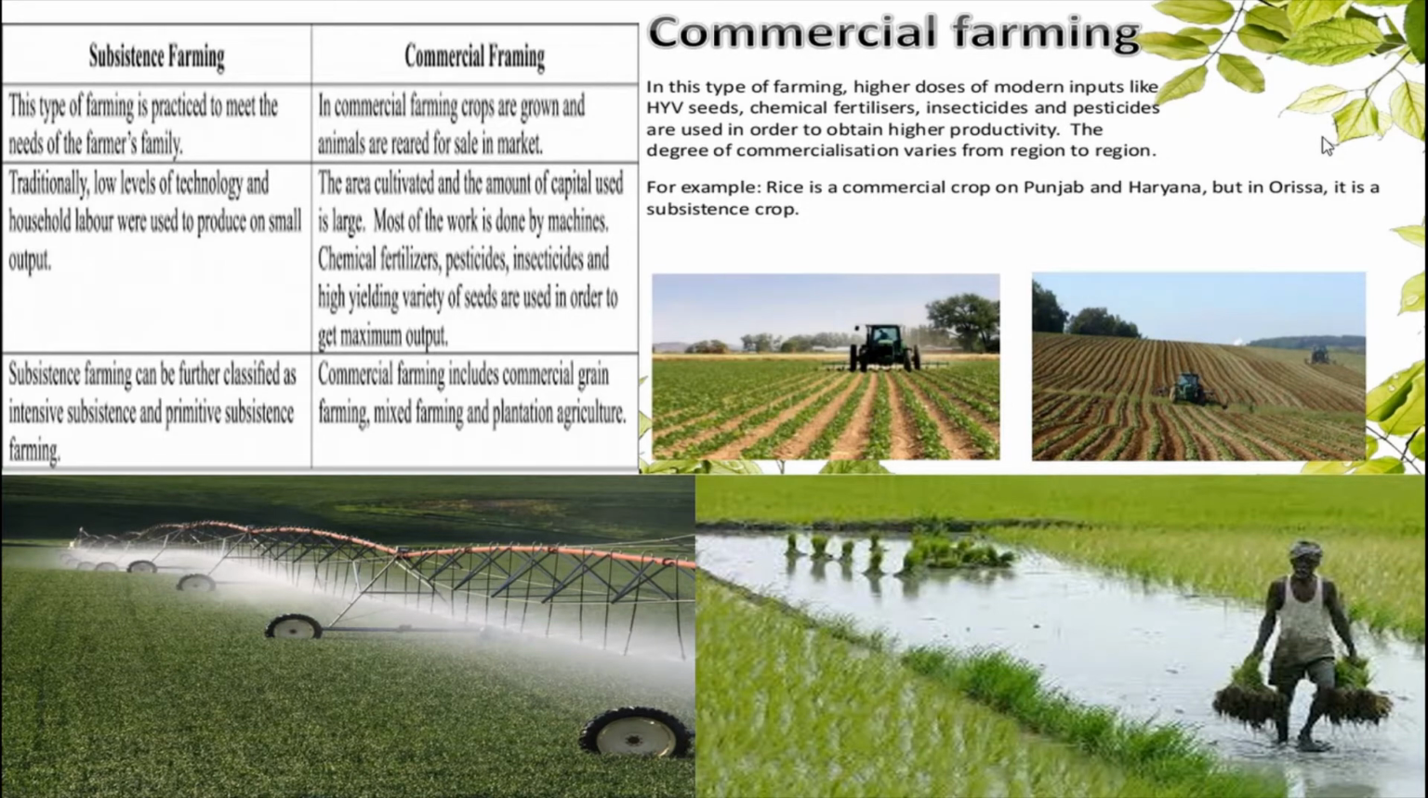In fact, I want to recollect the points about subsistence farming. This type of farming practiced meets the needs of the farmer's family. Yes, because they want to fulfill their needs. For that purpose, this cultivation is practiced by the farmers. And traditionally, low levels of technology and household labor are used in that, isn't it? Okay, now we are going to see about commercial farming.